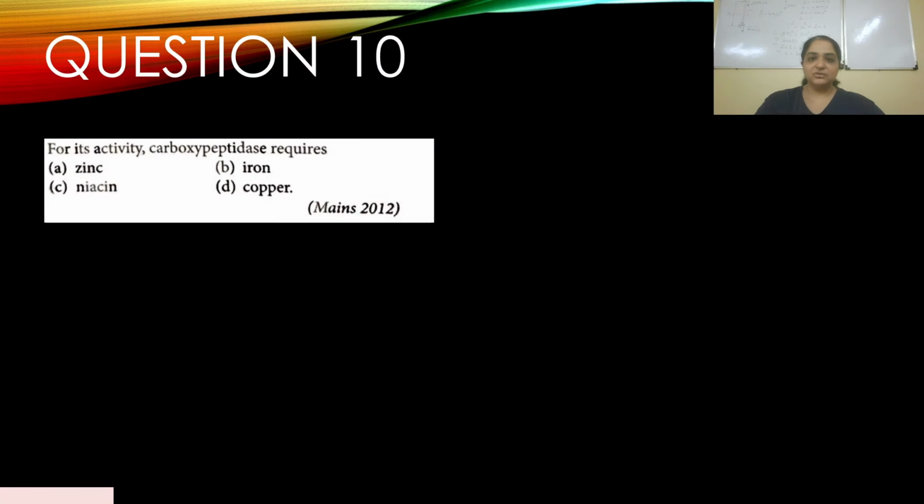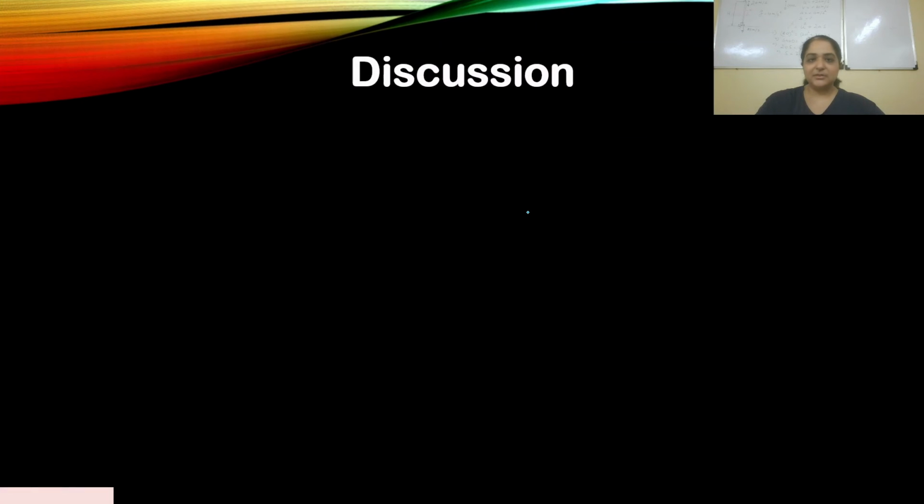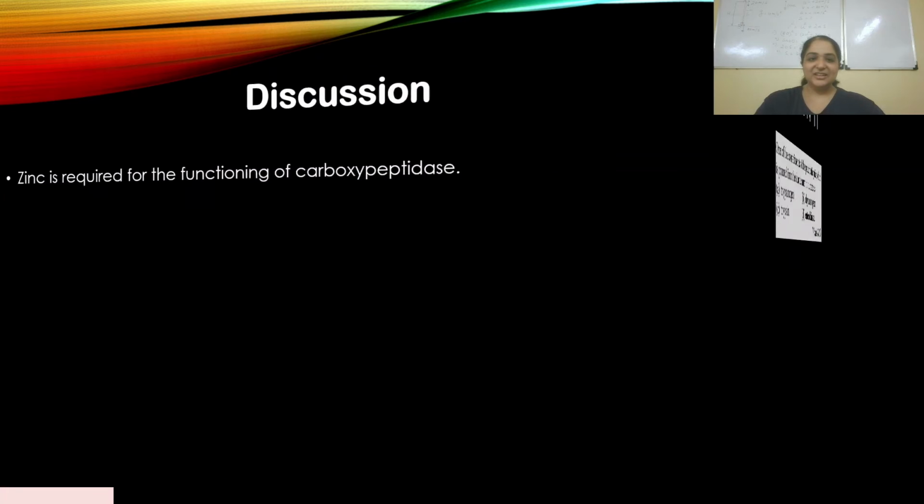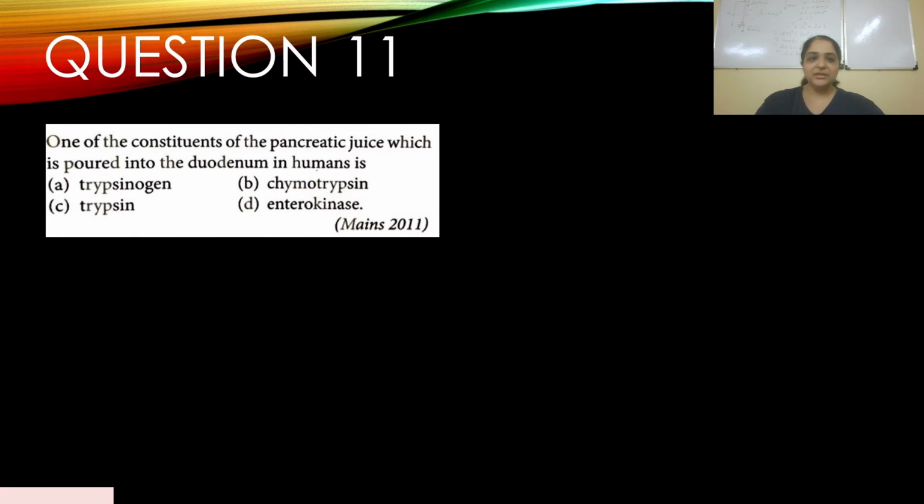Okay, so question number 10. For its activity, carboxypeptidase requires, this appeared in 2012, zinc. It does not require iron, niacin, or copper. So your answer should be A. It's a clear fact; there's nothing really that I can explain. Zinc is required for the functioning of carboxypeptidase. I would suggest you remember it as a fact, so if a question like that appears, you know the answer. Next question.